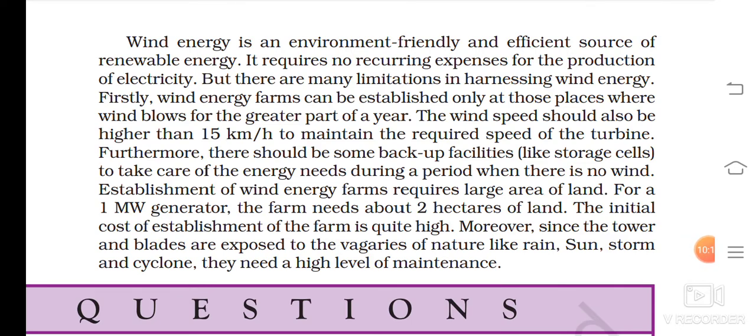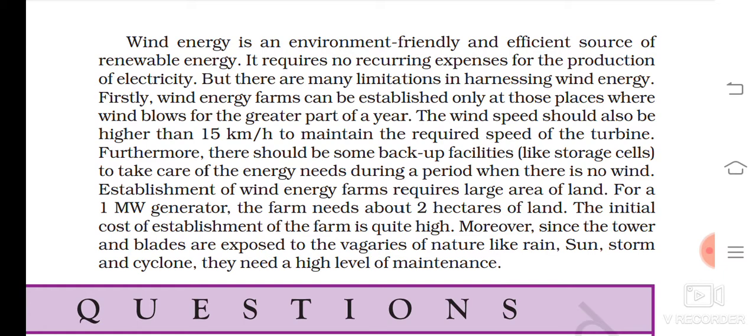Wind energy is an environment-friendly and efficient source of renewable energy. It requires no recurring expenses for the production of electricity, but there are many limitations in harnessing wind energy. Firstly, wind energy farms can be established only at those places where wind blows for a greater part of the year.